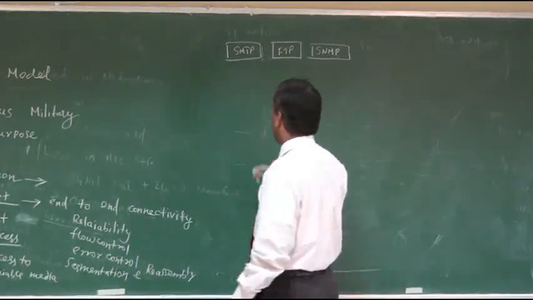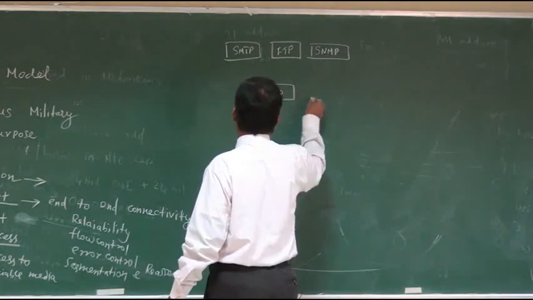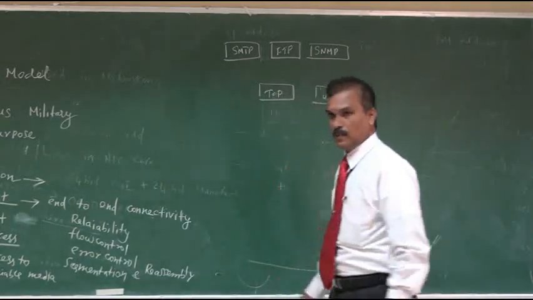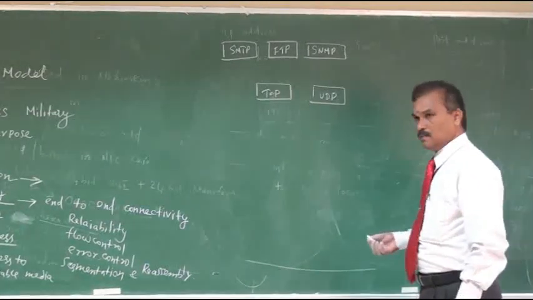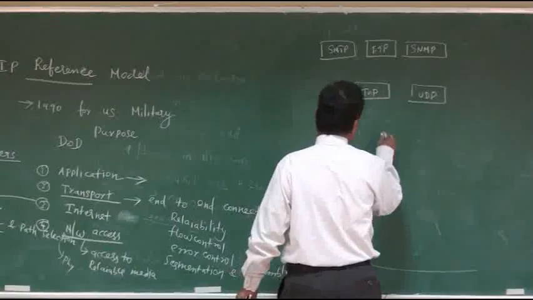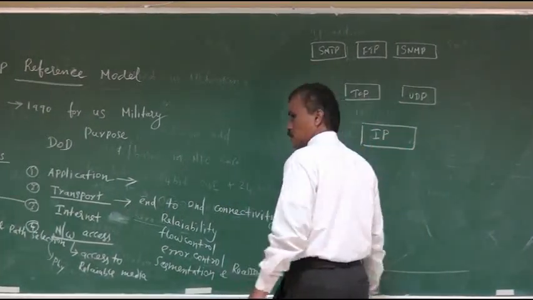Then the next layer is the transport layer. Here we have two important protocols. One is called TCP, another one is called UDP, right? TCP is nothing but Transmission Control Protocol. UDP is nothing but User Datagram Protocol. Then in the internet layer we have a protocol called IP, nothing but Internet Protocol.